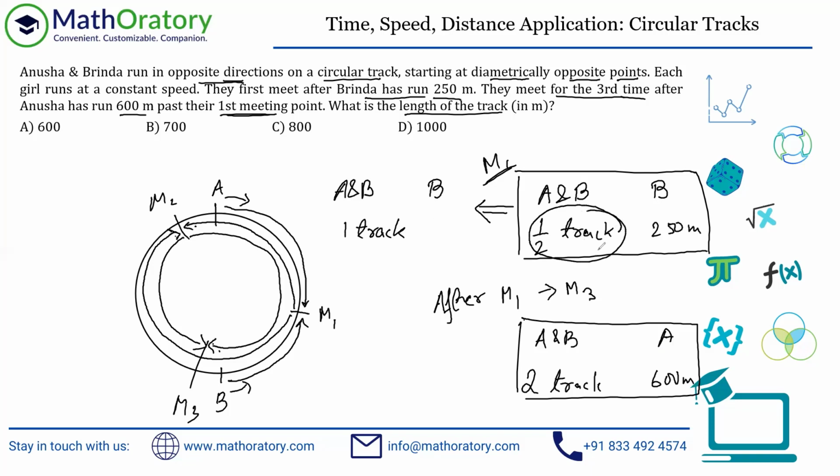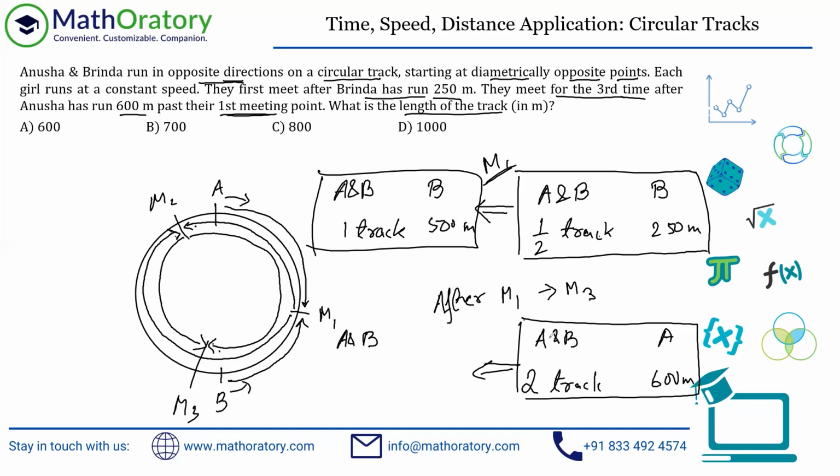If A and B cover half of the track, B is covering 250 meters. So if A and B would have covered the entire track, that is double of half of the track, B should have covered 500 meters by then. So this is from the first information. From the second information, again, we can do this same thing. A and B are covering two tracks, and A is covering 600 meters. So by the time A and B cover one track, A covers 300 meters. So this is what we know, right?